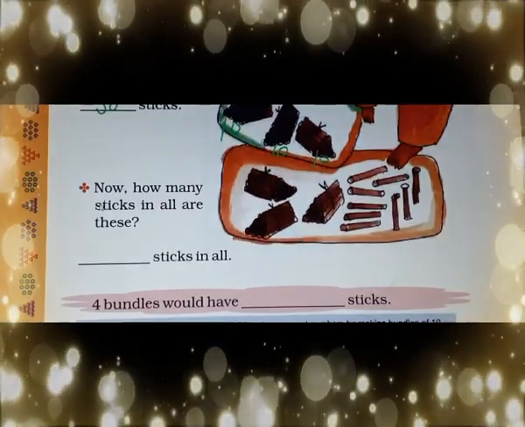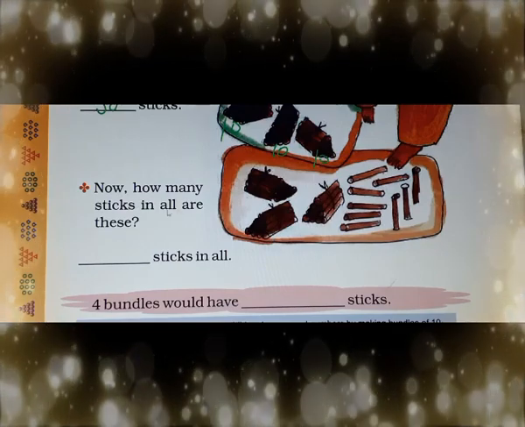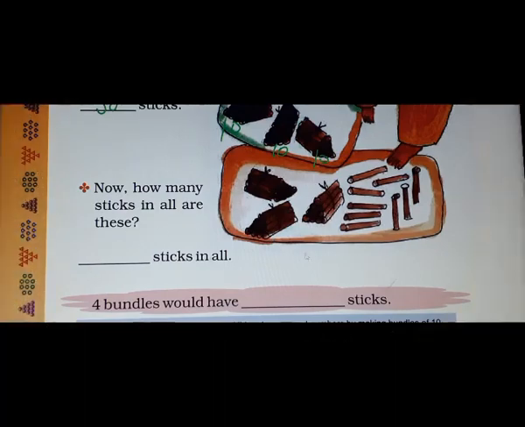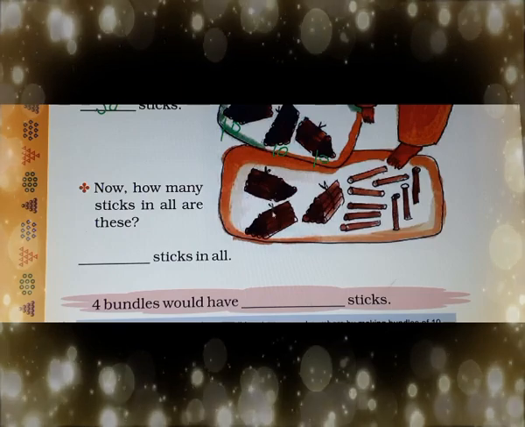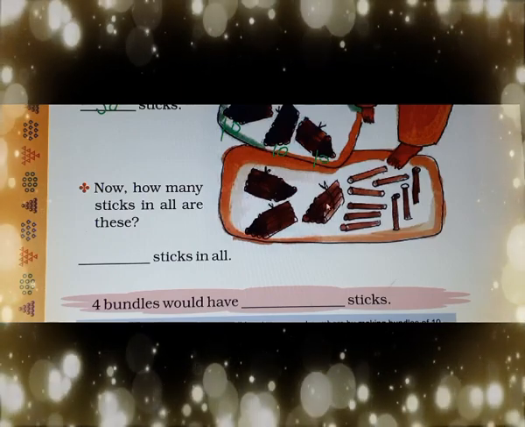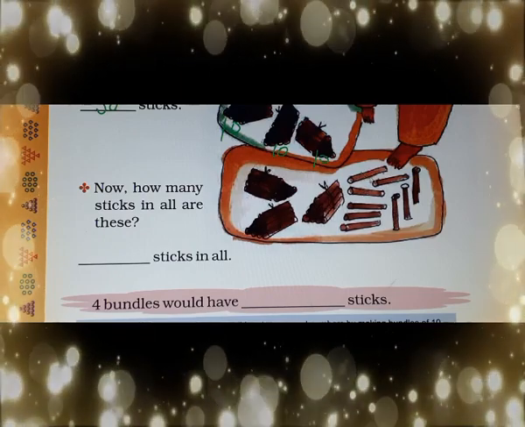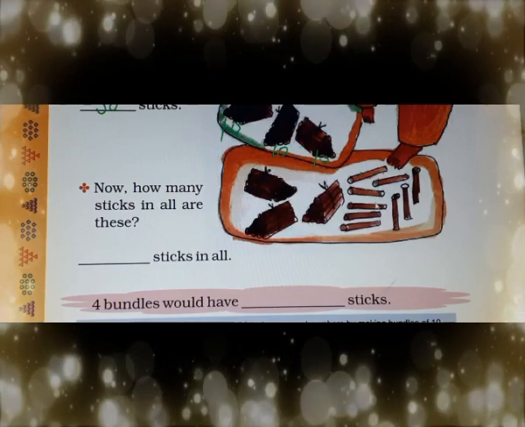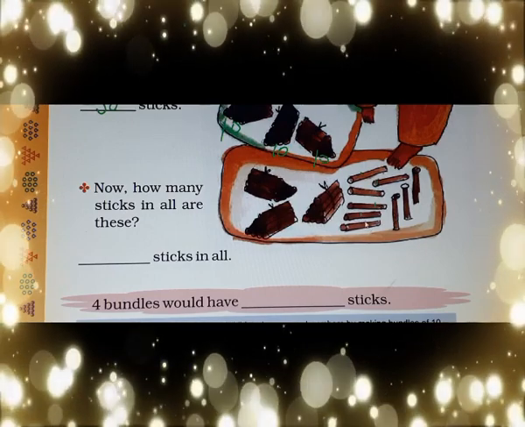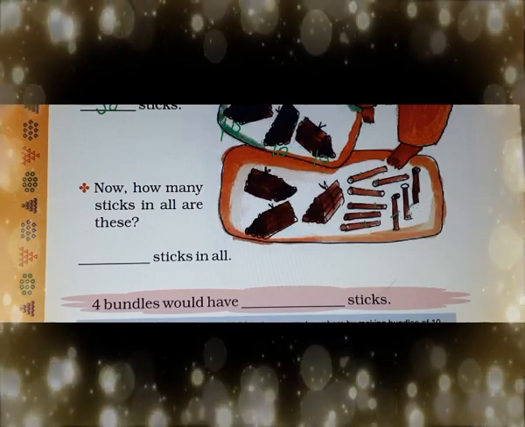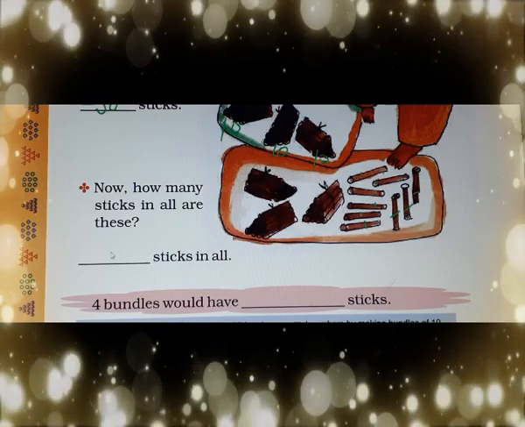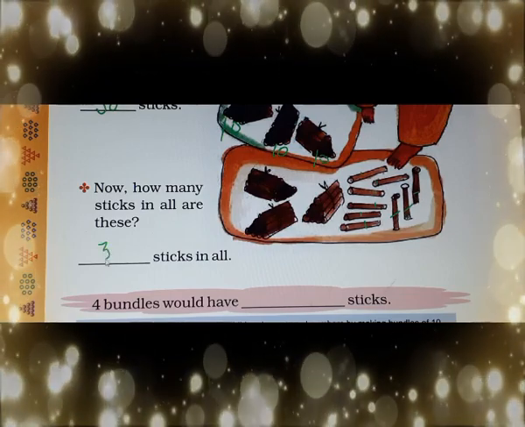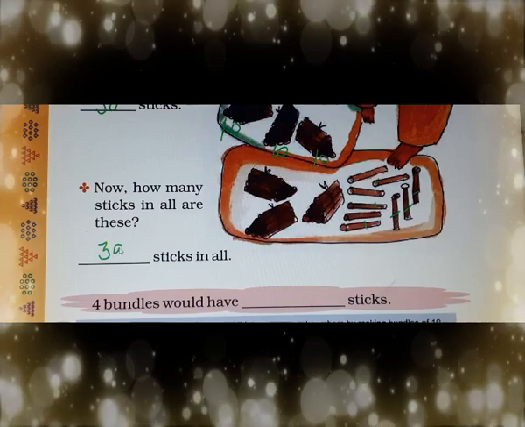30. Now how many sticks in all are these? You have to tell the total. So 3 bundles are 30, then 31, 32, 33, 34, 35, 36, 37, 38, 39. So the answer is 39.